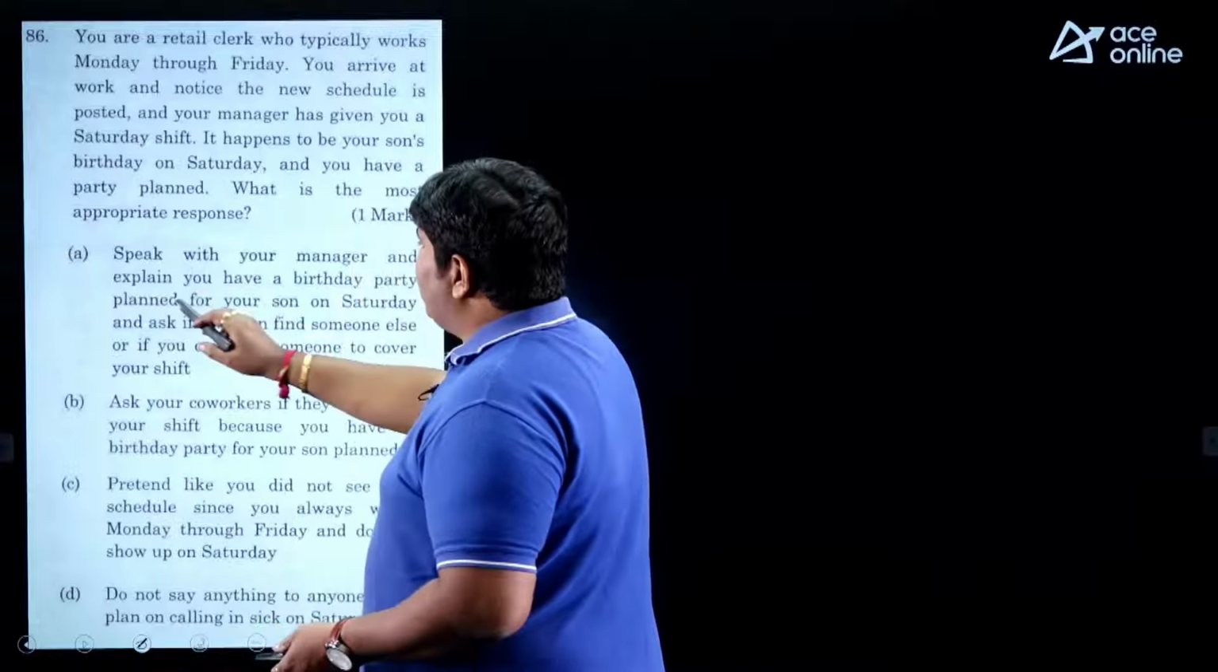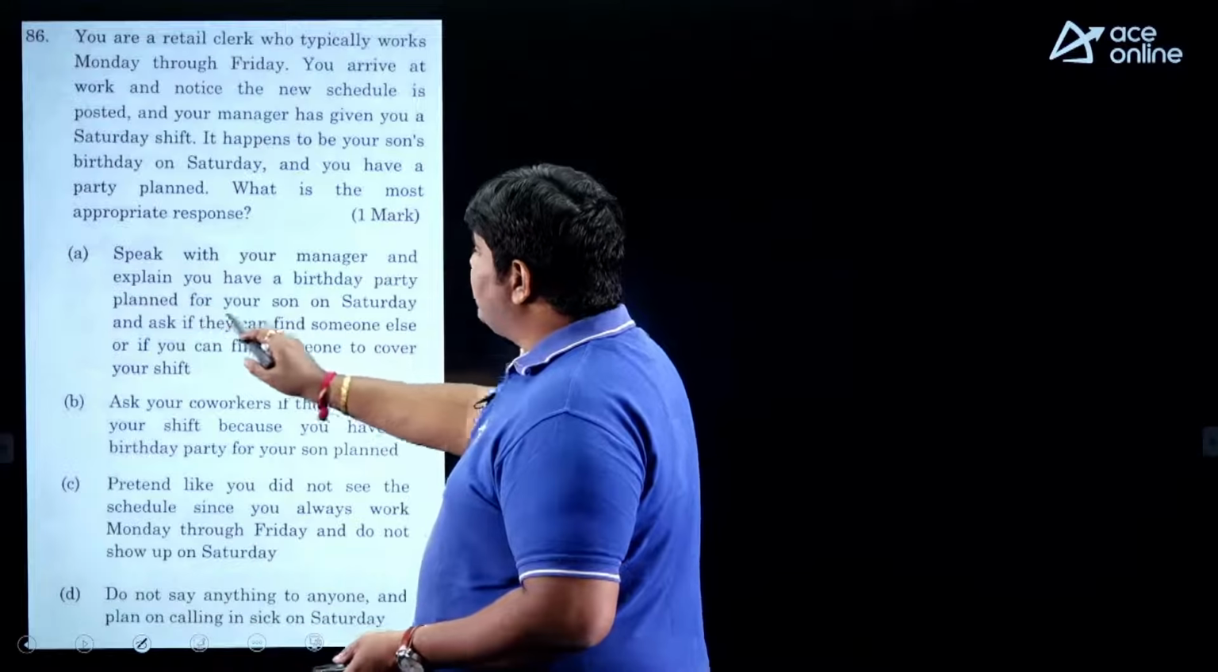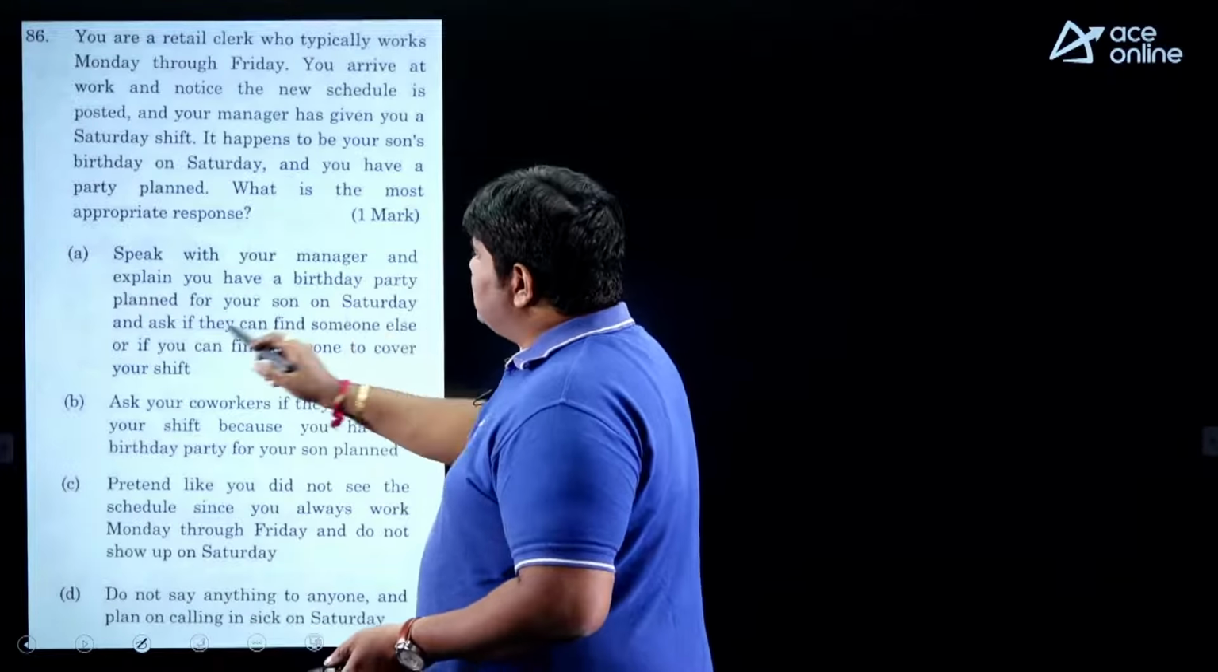Speak with your manager, explain you have a birthday party planned for your son on Saturday, and ask if they can find someone else or if you can find someone to cover your shift. This is the perfect reason to explain that you have a problem. So this is the possible option A. Why are the remaining wrong? Check once.